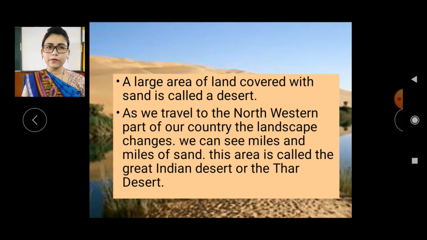A large area of land covered with sand is called a desert. Just now we have seen, as we travel to the northwestern part of our country, the landscape changes. We can see miles and miles of sand over there. This area is called the Great Indian Desert or the Thar Desert. So we can call it Great Indian Desert also, and another name is Thar Desert. And for miles you can see the sand.